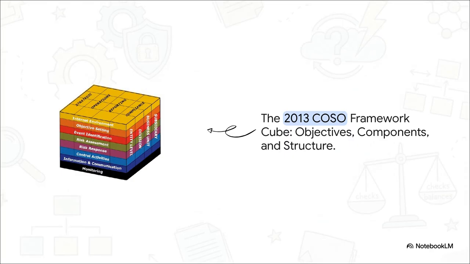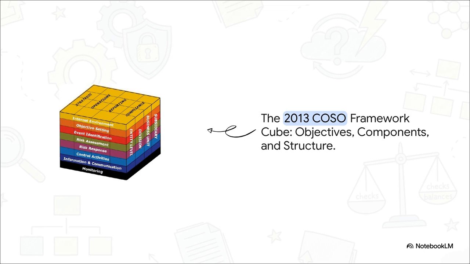That brings us to part 3, the COSO cube explained. And this graphic brilliantly illustrates the entire concept we've been talking about. This is the 2013 COSO Framework Cube, and trust me, you absolutely want to commit this visual to memory for your exam. Okay, look at the top face of the cube. These are the organization's main objectives: strategy, operations, reporting, and compliance. Got it? Now, look at the front face. That shows the 8 components of risk management, starting right from the internal environment at the top, down through risk assessment, all the way to monitoring at the bottom.